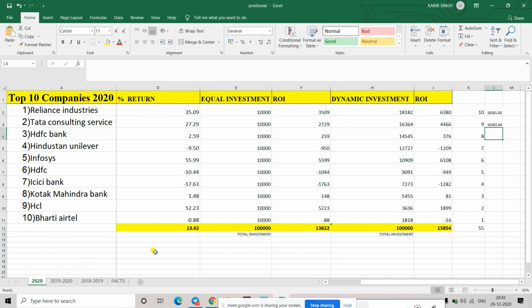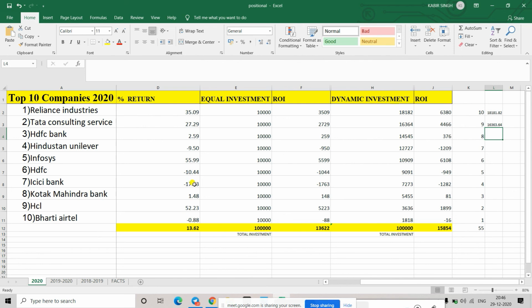But the weightage, whatever weightage you are giving, 10, 9, 8, should be given based on the percentage return we are getting, right? Like first we should give 10 to the 52.3 percent return. No, 10 points should not be given to HCL. I have given 10 points because Reliance is the highest market capitalization company. TCS is the second one. It is based on market capitalization, not because of the return, because initially I don't know the return. Initially, how will I come to know the return? This is what I will get after 1 year.